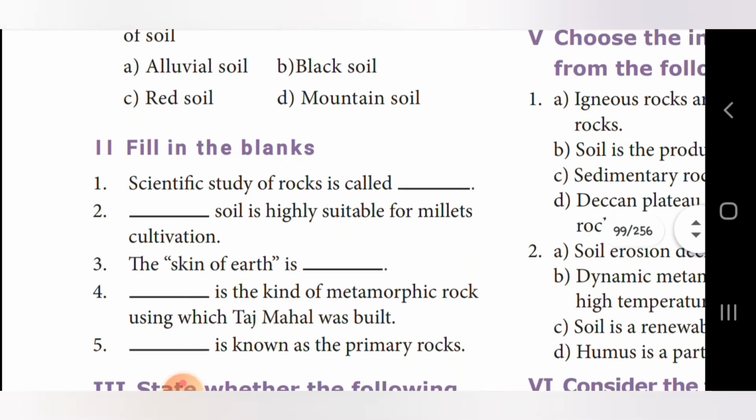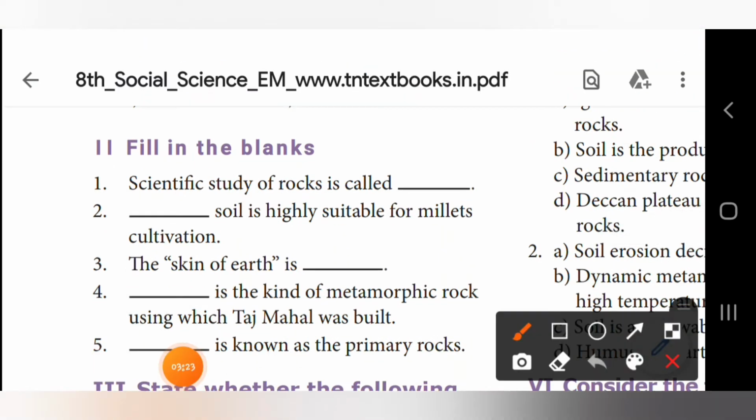Now coming to fill in the blanks. Scientific study of rocks is called dash. So what is the answer? First one, answer is petrology.